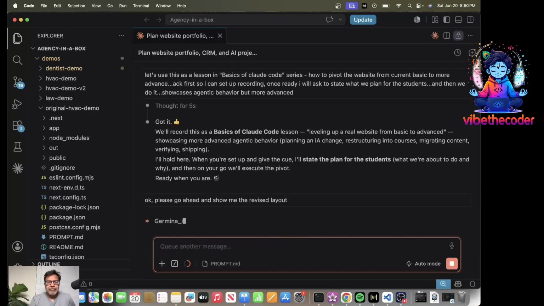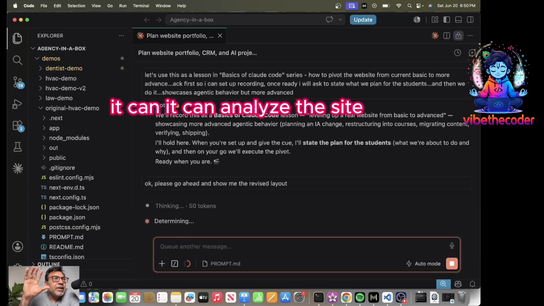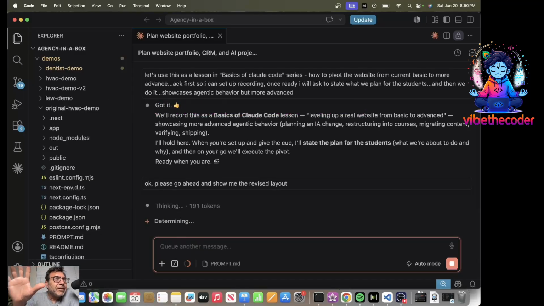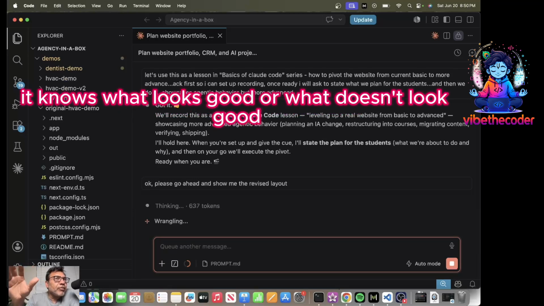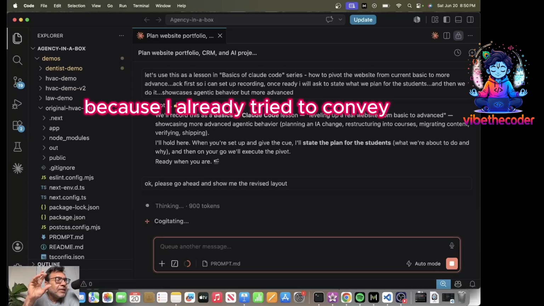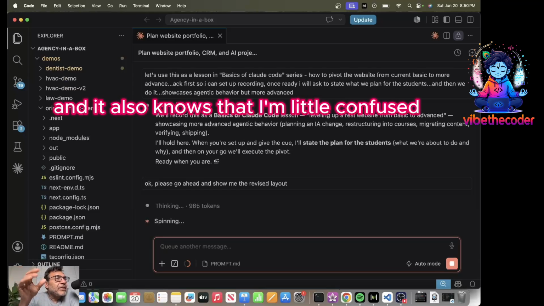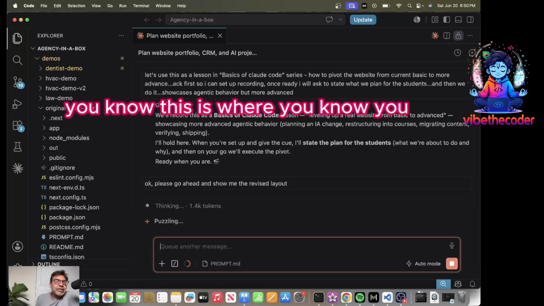Remember, this is very interesting. It can analyze the site, it knows the lessons, it knows what is on the site, it knows what looks good or what doesn't, it knows what I am thinking because I already tried to convey it, and it also knows that I'm a little confused. So it has to give me some insights also.